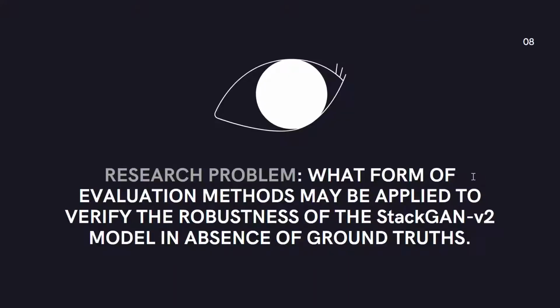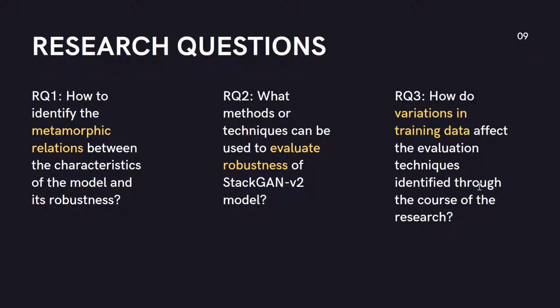In this study, we chose StackGAN version 2 as the model of our interest. This brings us to the main research problem this study tackles. What form of evaluation methods may be applied to verify the robustness of StackGAN version 2 model in absence of ground truths? Which brings us to the three research questions this study answers.